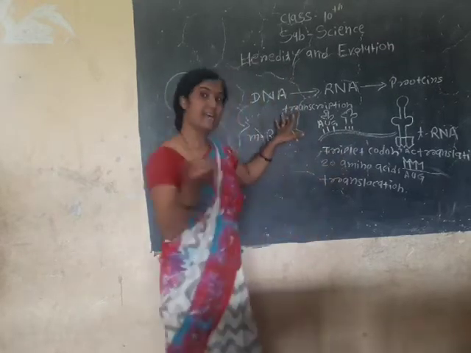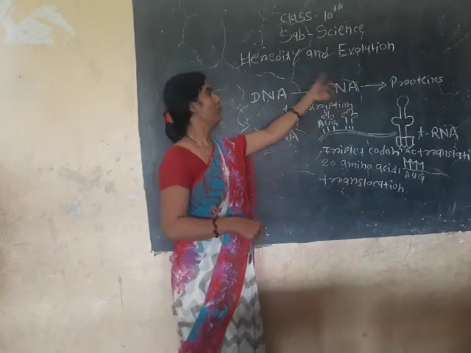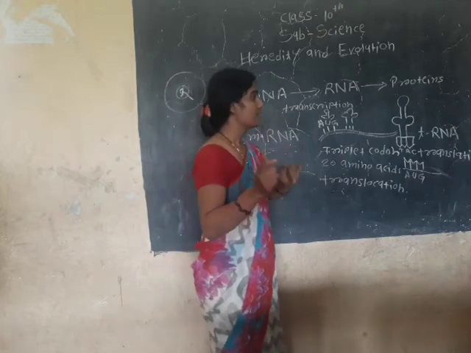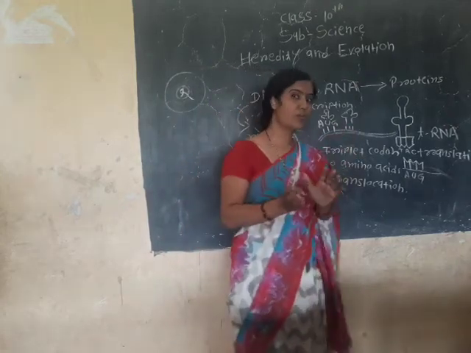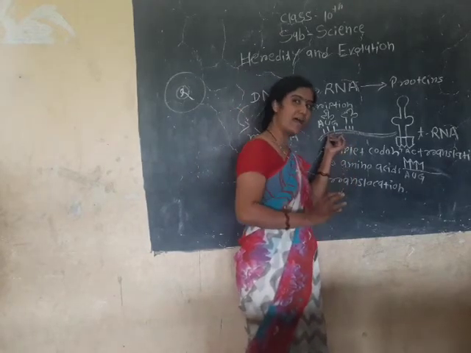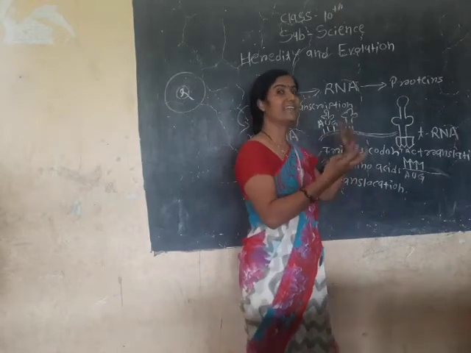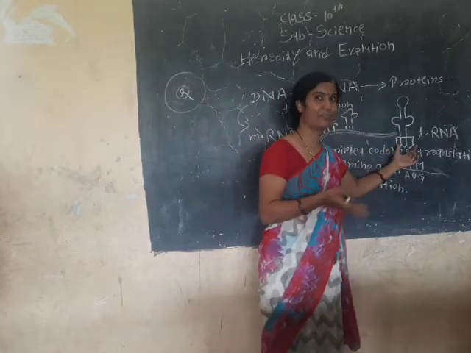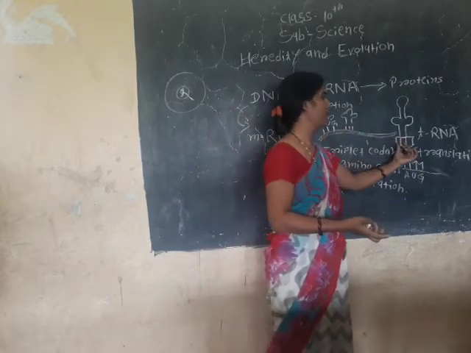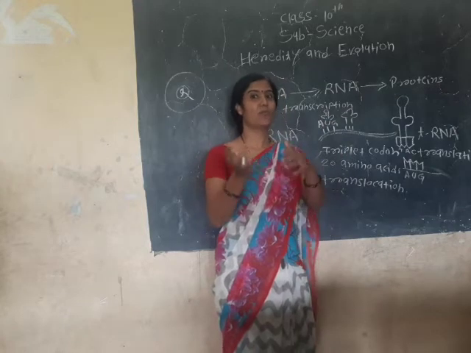See again, transcription is the formation of RNA from DNA. Translation is when the code present on mRNA, the codons, is read by the tRNA with the help of anticodons, the complementary sequence.